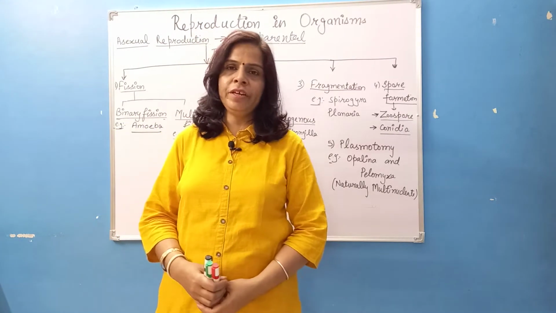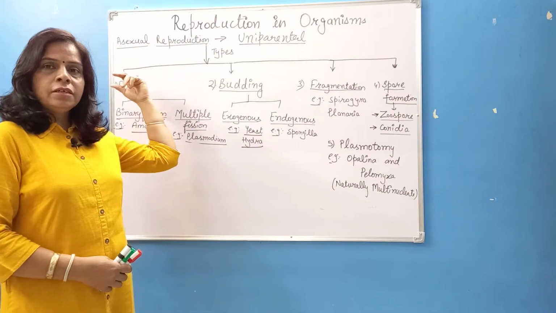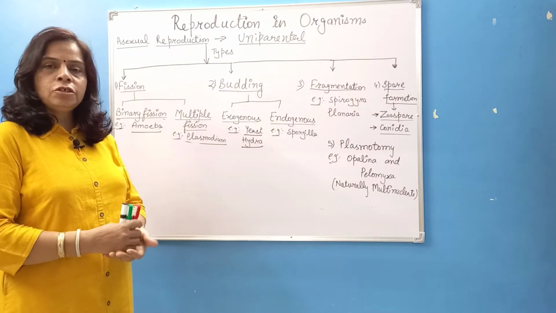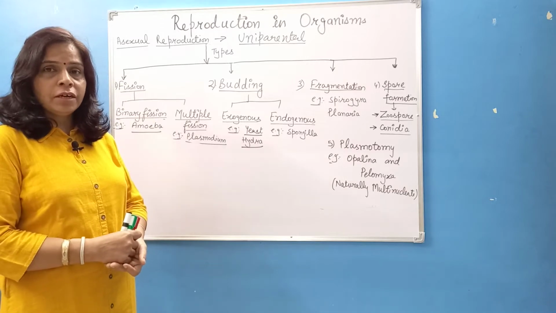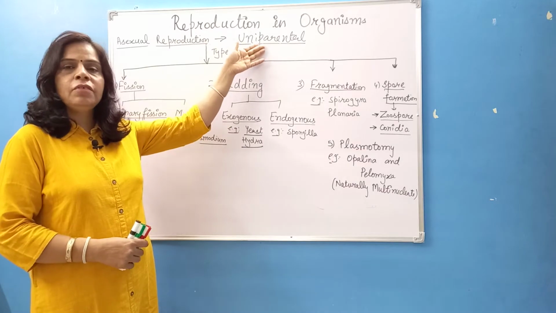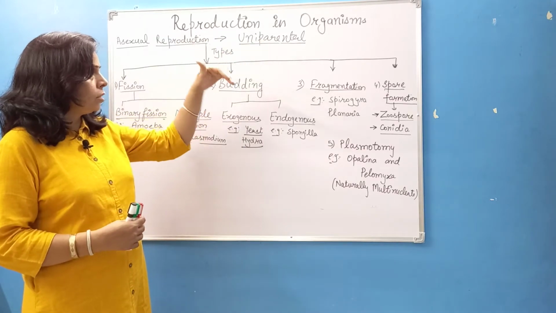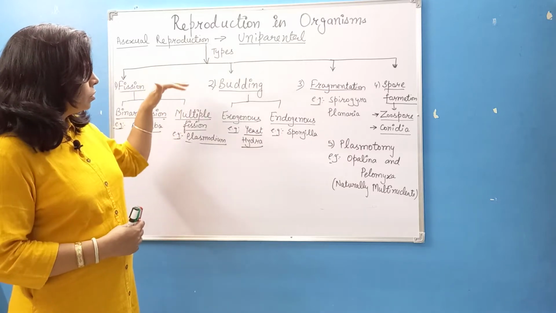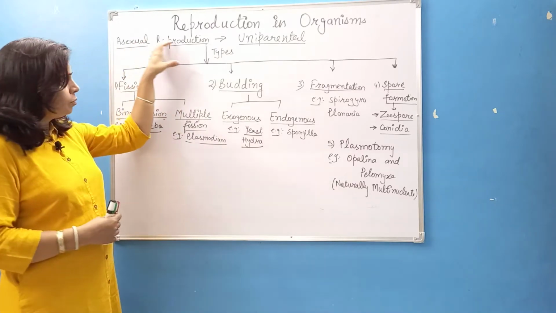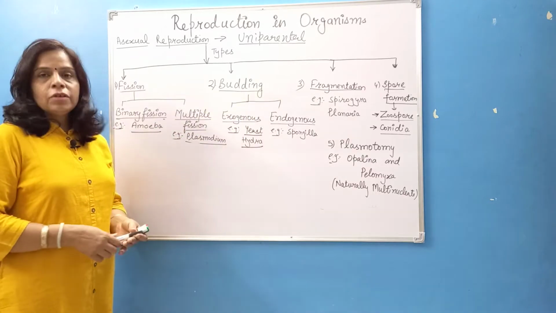I am here with a new video, types of asexual reproduction. As we have done in our previous video, the introduction of reproduction, we have done that asexual reproduction is uniparental, means only one parent is involved for this asexual reproduction. In this video, we will see how the asexual reproduction is taking place by various methods in simple organisms.